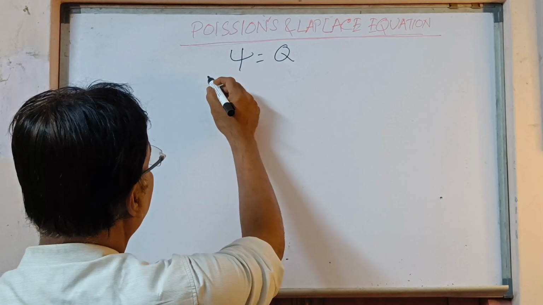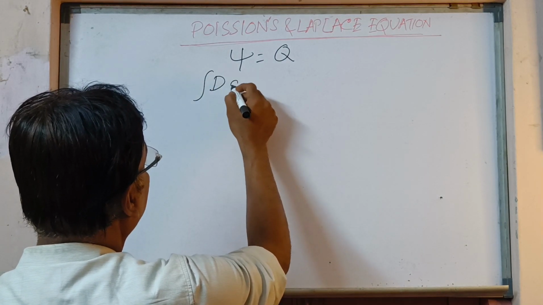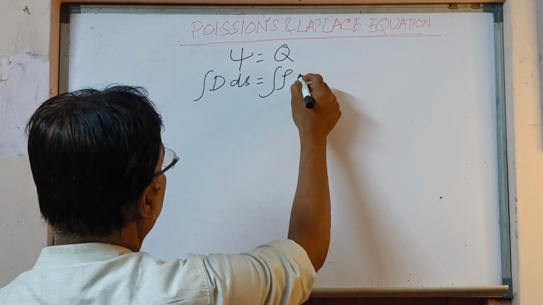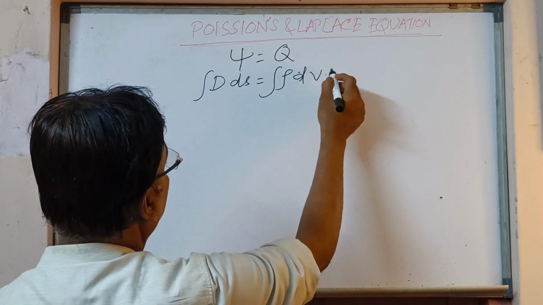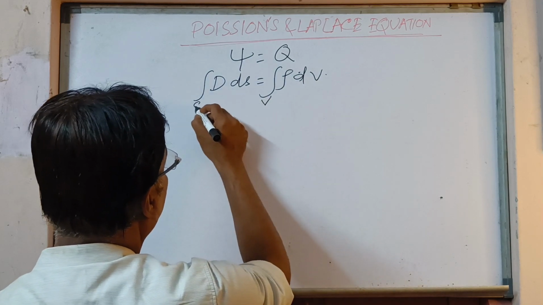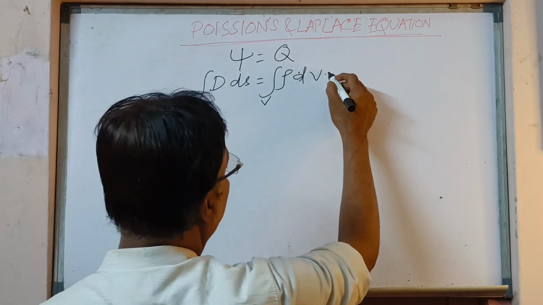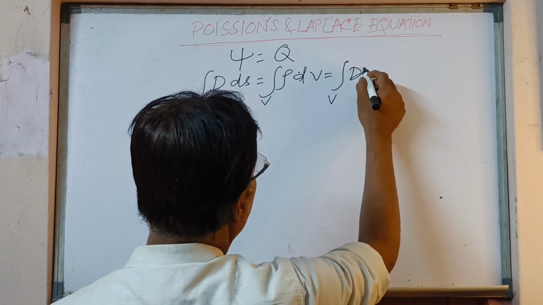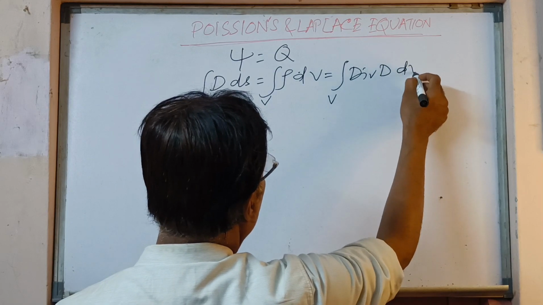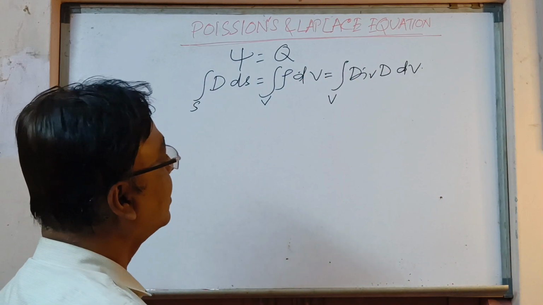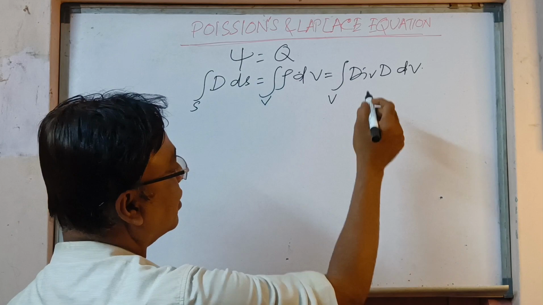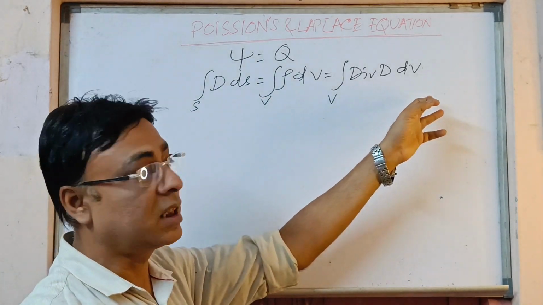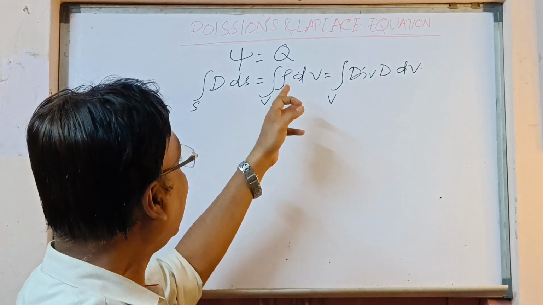Now from that we can write the surface integral of D dot dS is equal to the volume integral of rho dv. This one is a surface integral, this one is a volume integral. That we can write as the volume integral of div D. So that is nothing but the divergence theorem. The surface integral of D dot dS is equal to the volume integral of div D dv, and psi is equal to q.